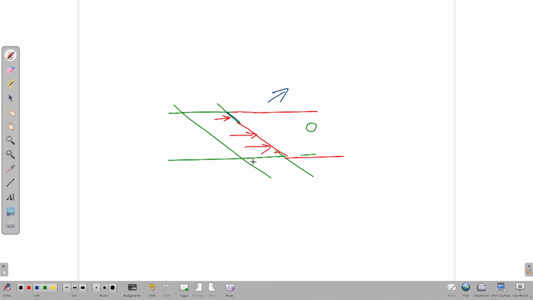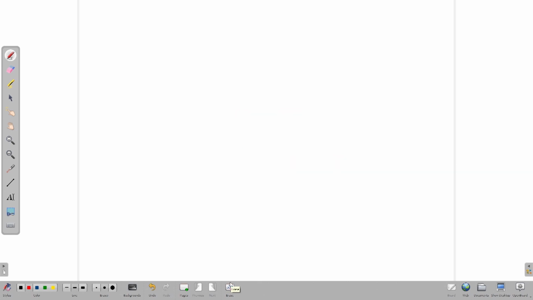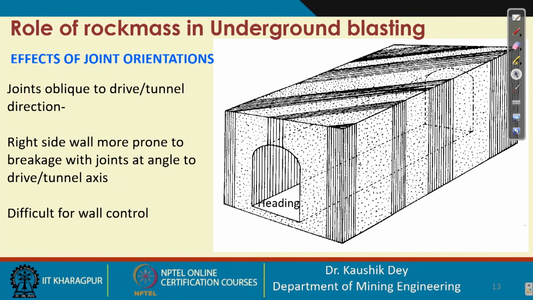So, this is the free face for us. The tunnel is just an oblique one, and that is a little bit problematic in these conditions. One always has that angular face, and controlling the drilling in the angular face becomes difficult. The right side wall is more prone to breakage with the joint set angle, and that is why wall control is a very difficult condition here.